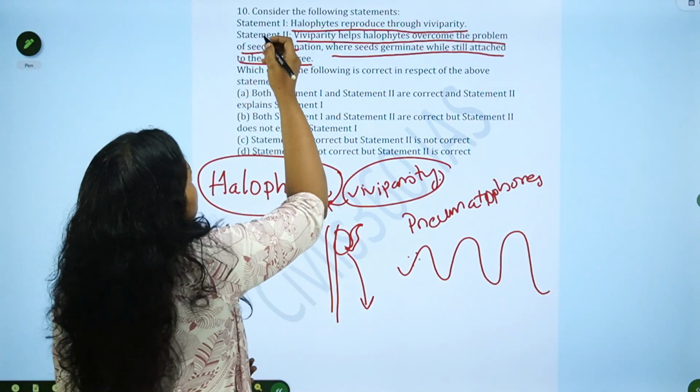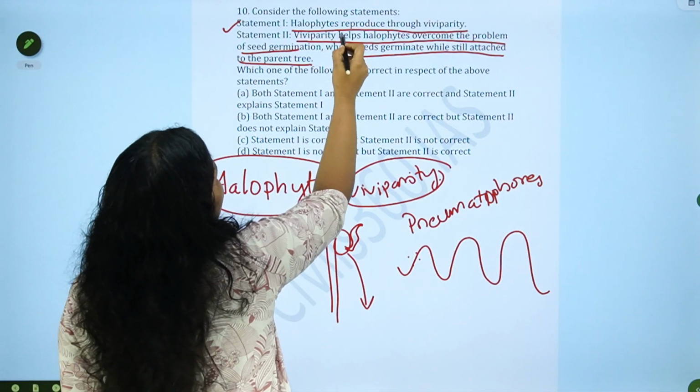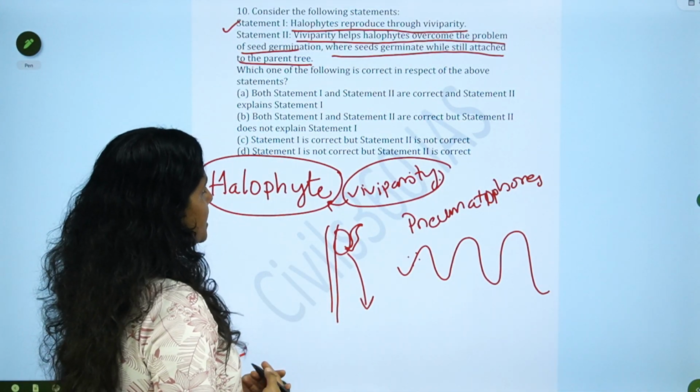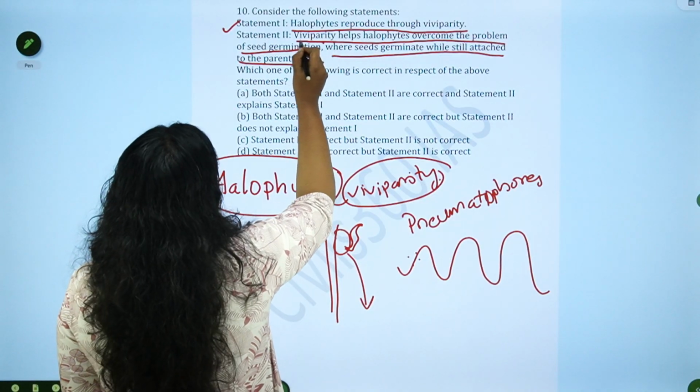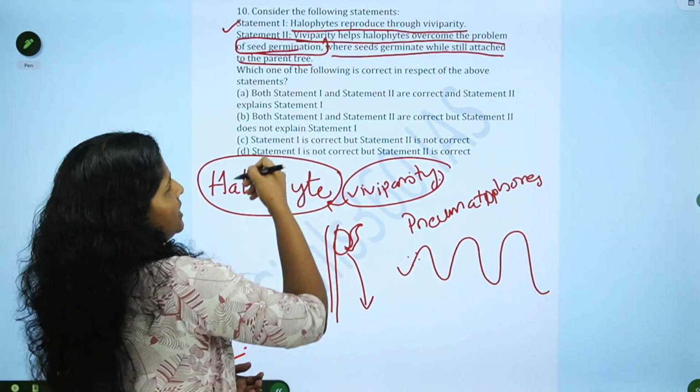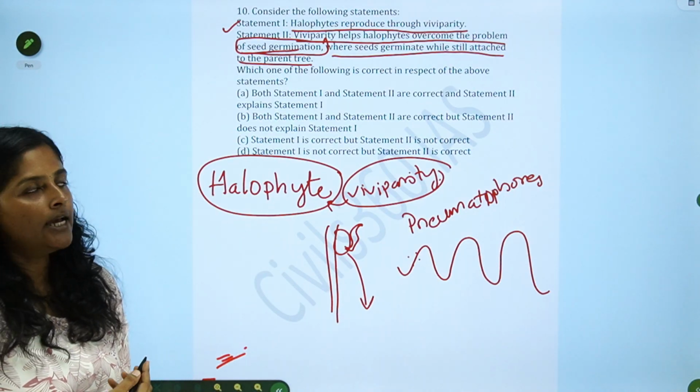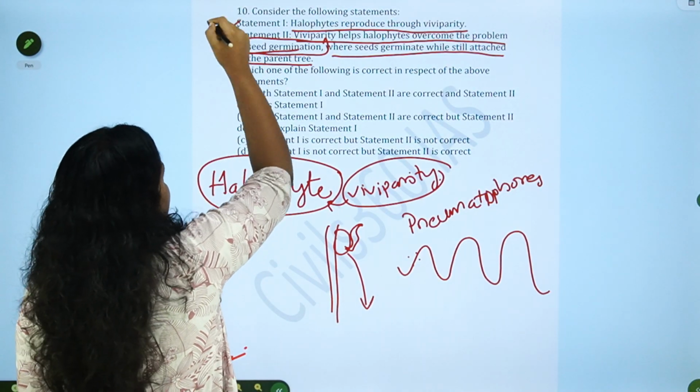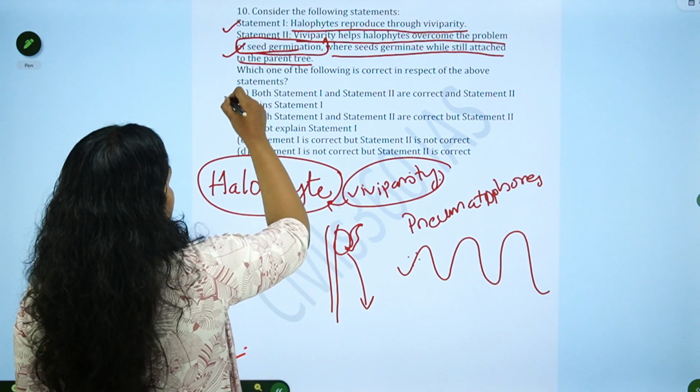So, the first statement is correct. Halophytes reproduce through viviparity. And the second statement is because of the difficulties of seed germination in this saline soil, right? So, both the statements are correct and the second explains the first. So, the answer is A.